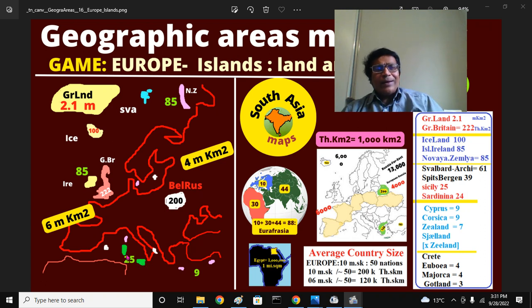Sicily, Sardinia, the whole, is round about 25. Actually, Sicily is 25, Sardinia 24, almost the same. The next country is round about 9 or 10. This is Cyprus. This is the island called Crete. There is an island called Euboea in Greece. There is an island called Corsica where Napoleon was born. It belonged to France. And this is Balearic or Majorca and so on.